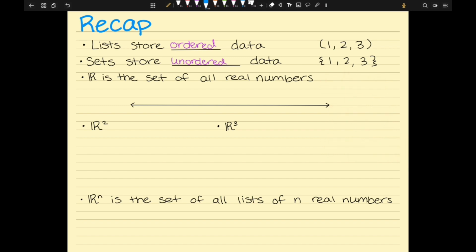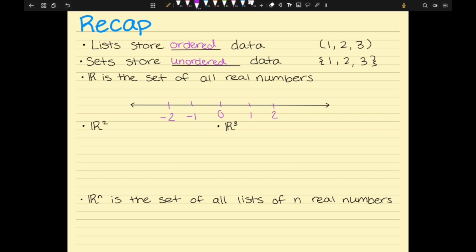Okay, and then our favorite set is the set of real numbers, which we denote by this funky R symbol. And this may look familiar because the logo for the Robloxian Mathematical Society is based on this. Now the real numbers, we've usually seen drawn as a number line. In the number line, we have all of our favorites like 0, 1, and 2, and we have the negative integers.